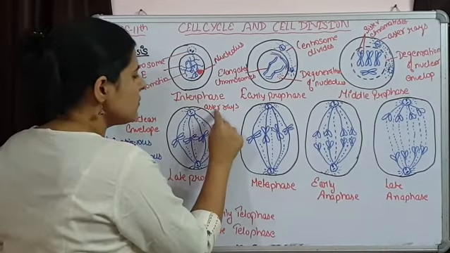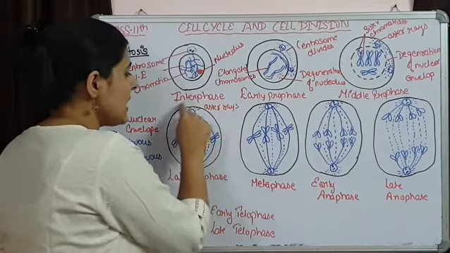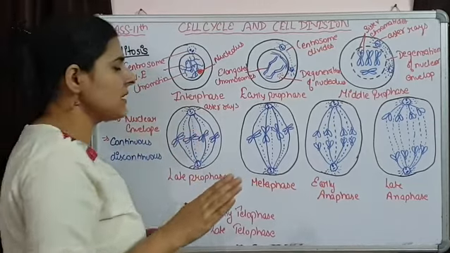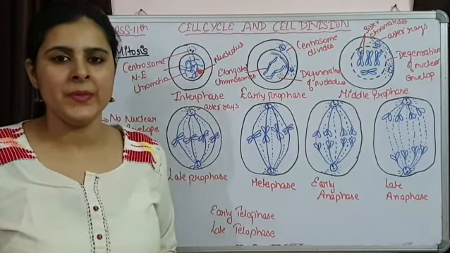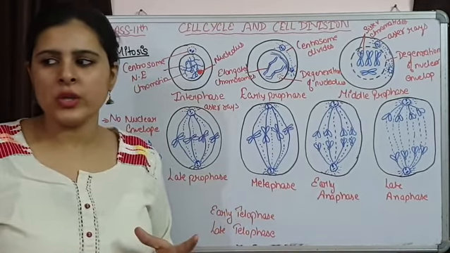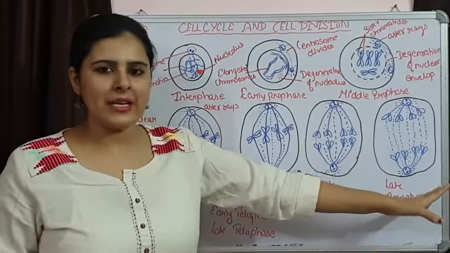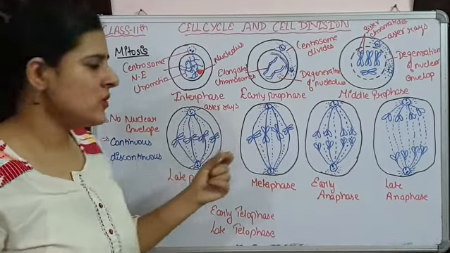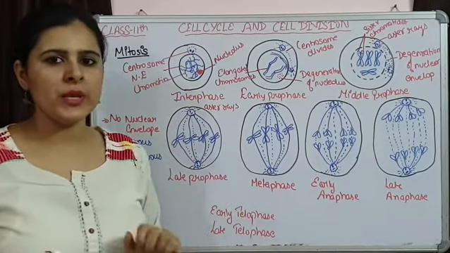अनदर इम्पॉर्टेंट थिंग is we talked about these aster rays. So always remember these aster rays are going to be occurring in animal cells. जब हम प्लांट सेल्स की बात करते हैं तो प्लांट सेल्स के सेंट्रोसोम्स aster rays नहीं बनाते हैं. So they are going to be anastral. Aster rays are not going to be present, that will be present in animal cell. So we are discussing an animal cell, that's why aster rays are present in them. So this is happening in late prophase where proper spindles are going to be formed.